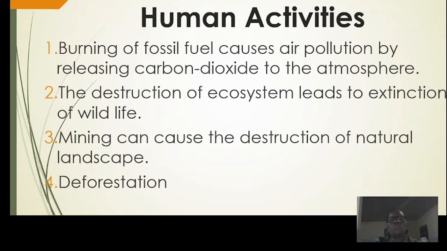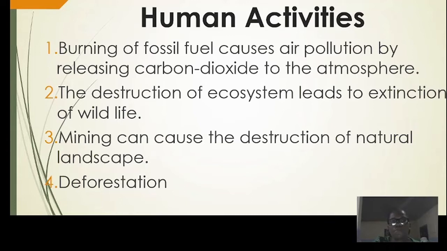Now let's also move to some of the human activities that can affect our natural resources. The first one is the burning of fossil fuel. It causes air pollution by releasing carbon dioxide into the atmosphere.